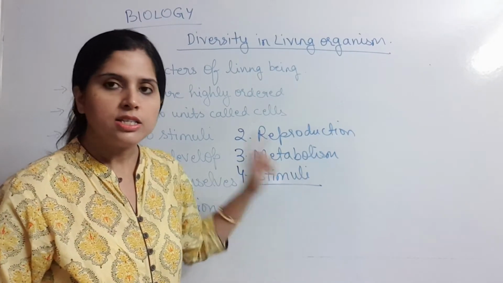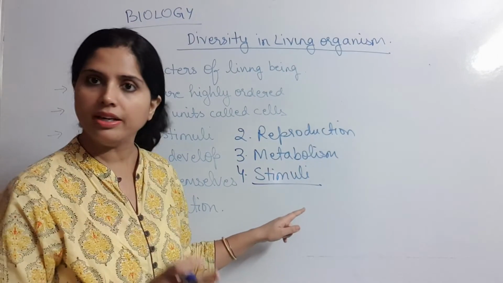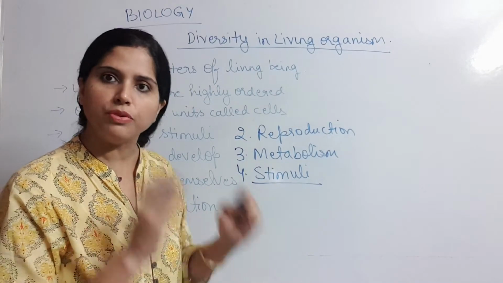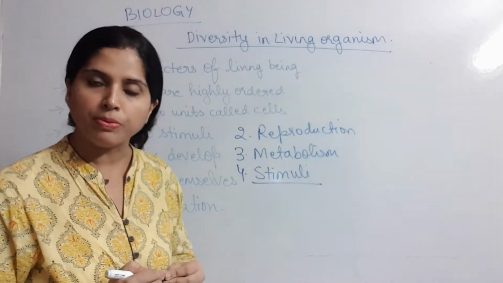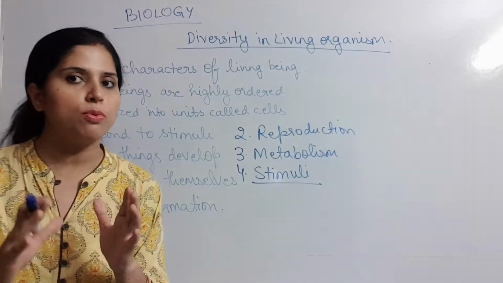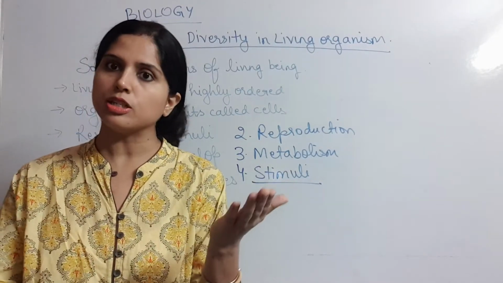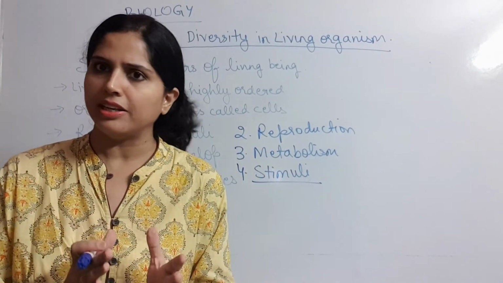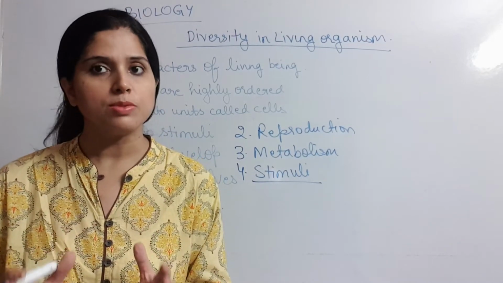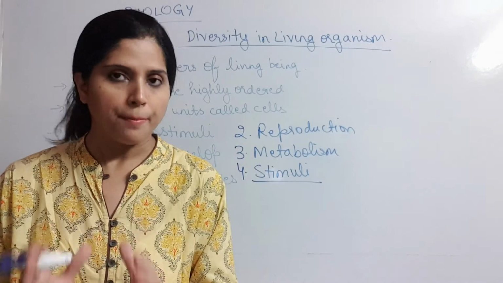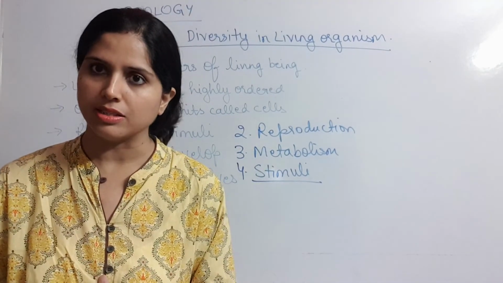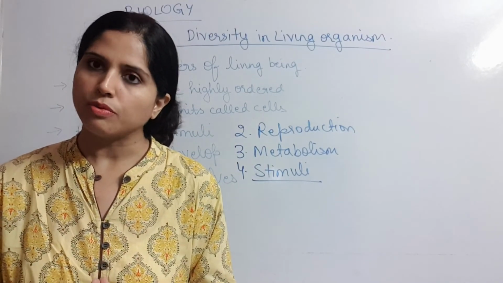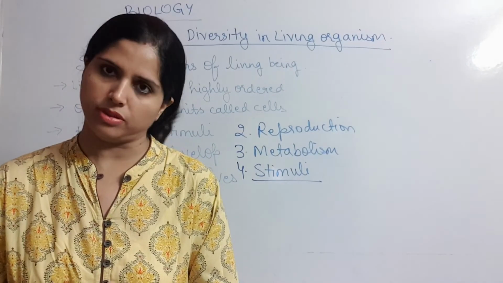According to the definition, stimuli means a change in the internal environment, and yes, in plants there is a change in the internal environment which occurs in the xylem and the phloem. Transport in plants, transport of water, translocation of food, occurs by active transport, by passive transport, through osmosis, through facilitated diffusion. These terms we will study ahead in plant physiology. But over here, stimuli is seen in plants, and that is why it is a living thing. So stimuli is seen in living things, and that is why it is a defining feature of the living world.